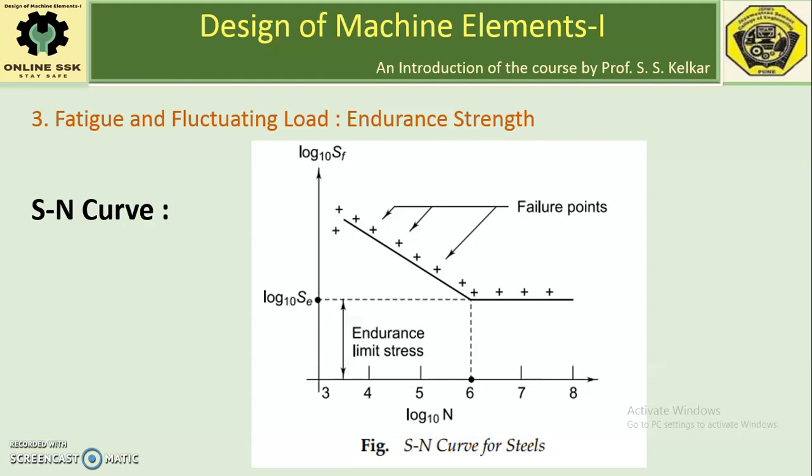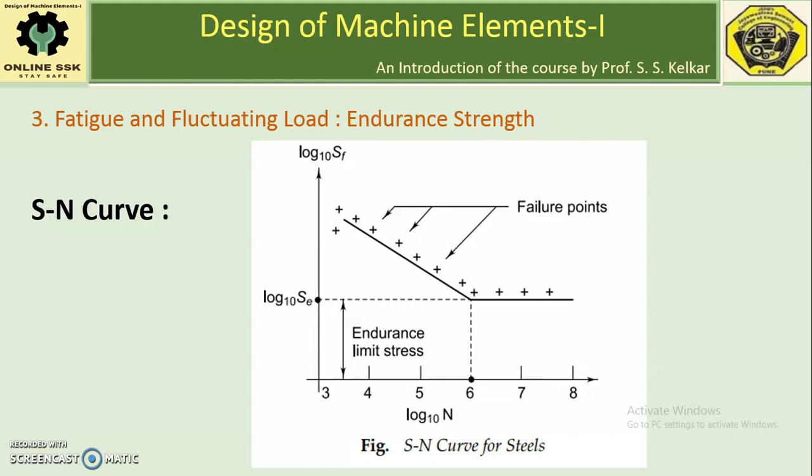So the knee point, which generally happens at 10 raised to 6 cycles, signifies the endurance limit which we are talking about. SE is the endurance limit. Dividing SE, the endurance limit, by a factor of safety, one can calculate the endurance strength to be taken into account in the calculations. Now here one can see that finding out the endurance limit for a particular material of a machine part